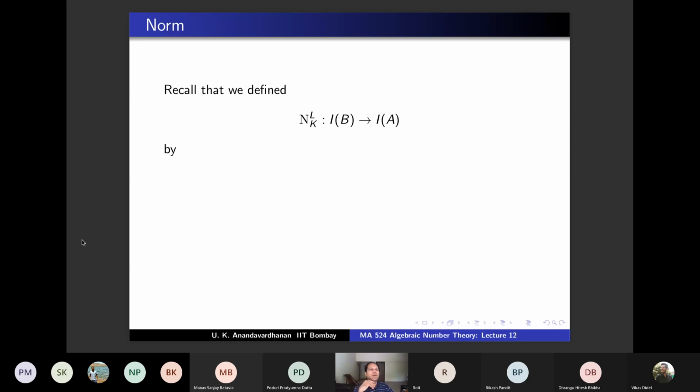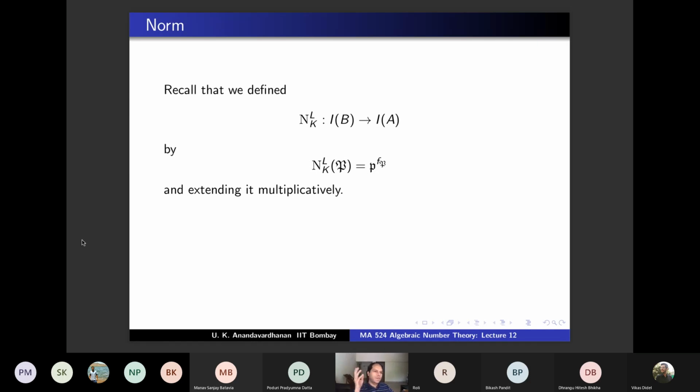First, we defined it for a prime ideal lying above a prime ideal. So the norm of capital P is small p power the residue degree. So f subscript P is the residue degree of P over p. So the norm of P is p power f_P. This was a definition, and then we extended it multiplicatively. Earlier I said linearly, I meant multiplicatively.